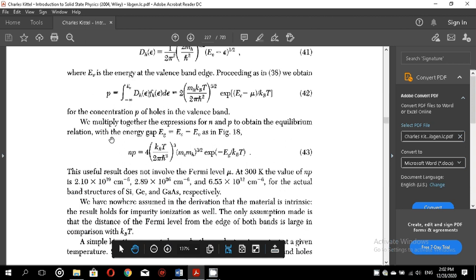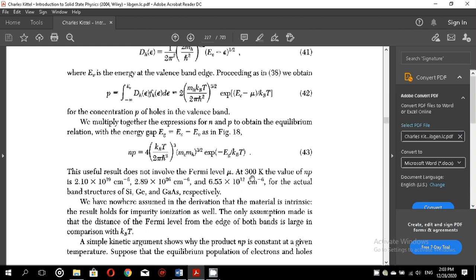Now let us multiply these together, N and P, to get the product NP, and we get this equal to the right hand side of equation 43. This useful result does not involve the Fermi level mu. So that is very interesting. When we multiply NP, we see that the Fermi level mu is no more there.